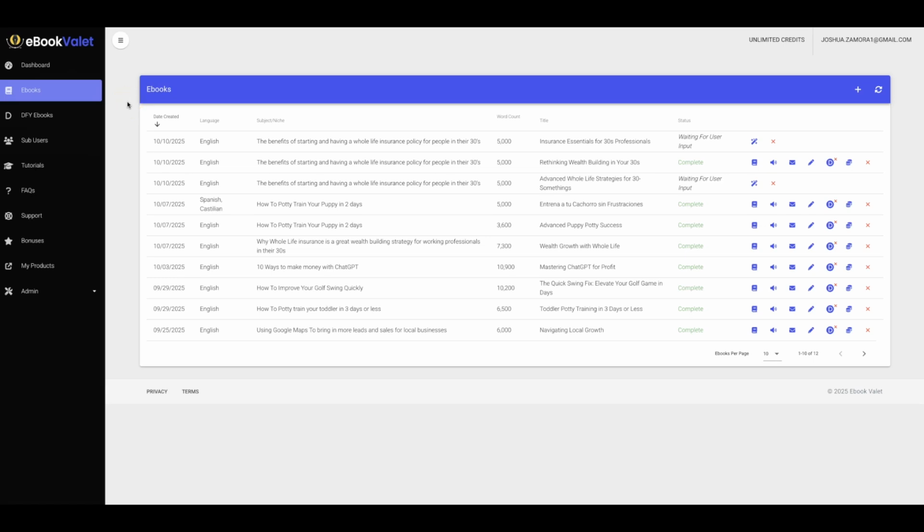So that is pretty much eBook Valet in a nutshell. You can come in here and quickly create ebooks around any niche and have our AI write, design, format, and do everything for you. And we have two ways that you can do it: auto mode or manual mode. And we're also going to have an entire Amazon KDP training that's going to show you how to quickly get these ebooks onto the Amazon store, to show you how to immediately start profiting with your ebooks.